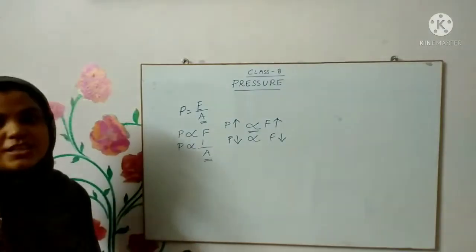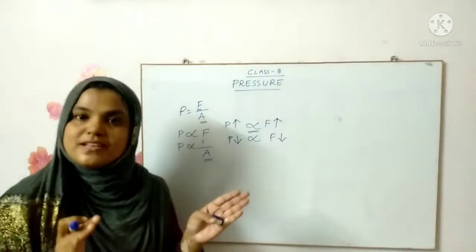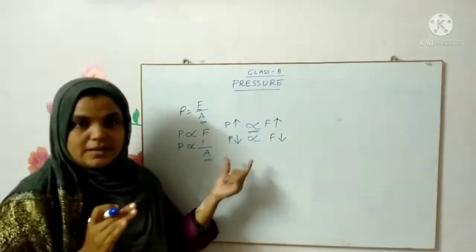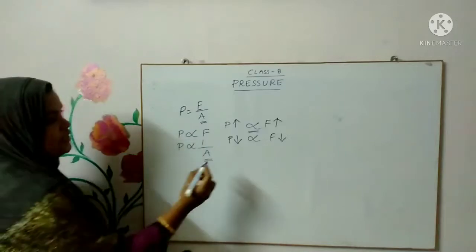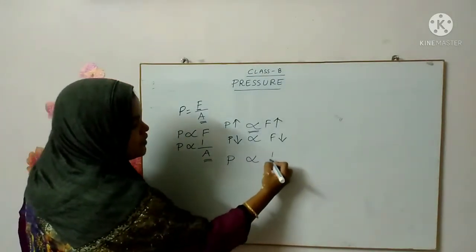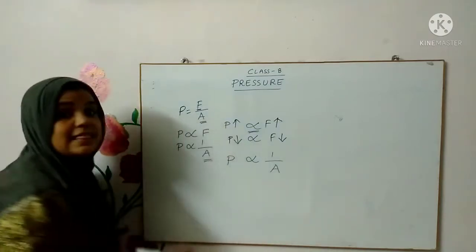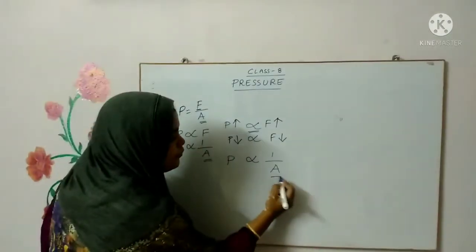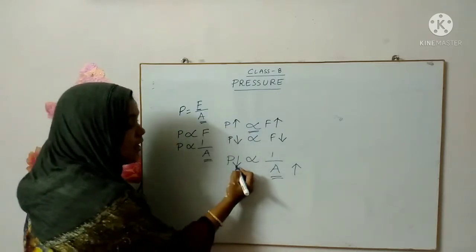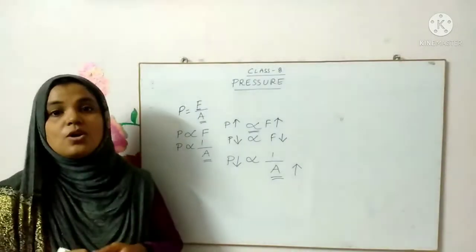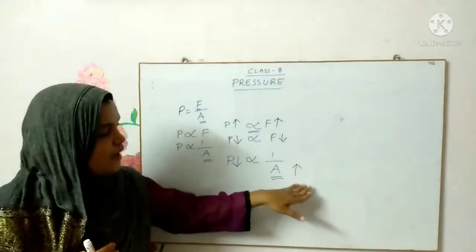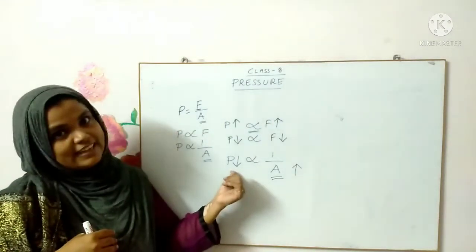Very, very important concepts. All the examples I showed you in my previous video, this has the explanation for all those day-to-day activities. Pressure is inversely proportional to area. That means if the surface area of contact increases, the pressure decreases. That is what is called inversely related or inversely proportional. If one increases, the other decreases.